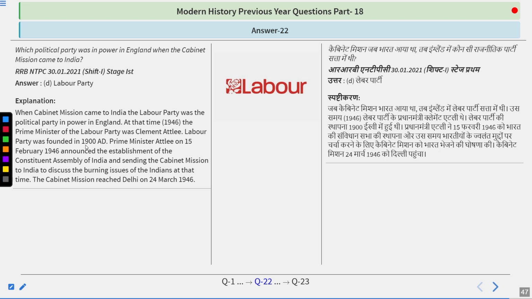Labour Party was founded in 1900. Prime Minister Attlee on 15th February 1946 announced the establishment of the Constituent Assembly of India and the sending of the cabinet mission to India to discuss the burning issues of India at that time. The cabinet mission reached Delhi on 24th March 1946, and A.V. Alexander, Lord Pethick Lawrence, and Stafford Cripps were the members of the cabinet mission that was sent by Clement Attlee.